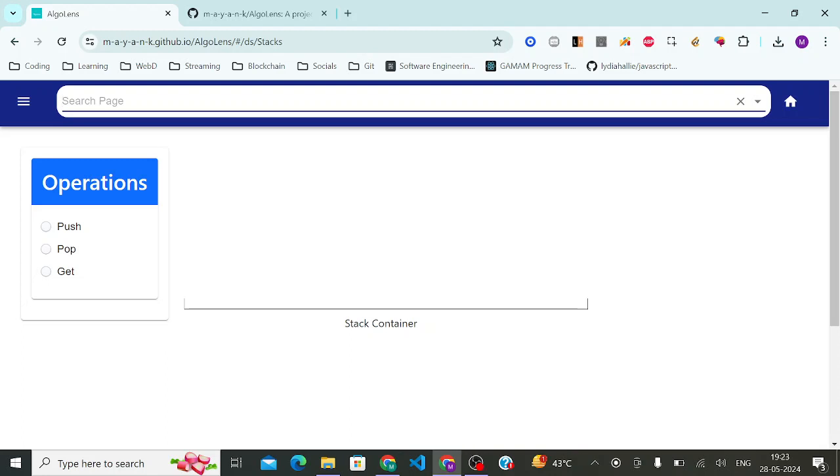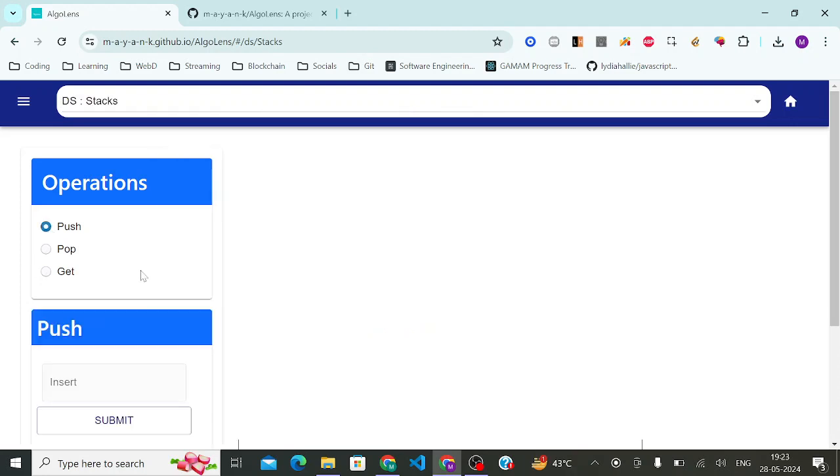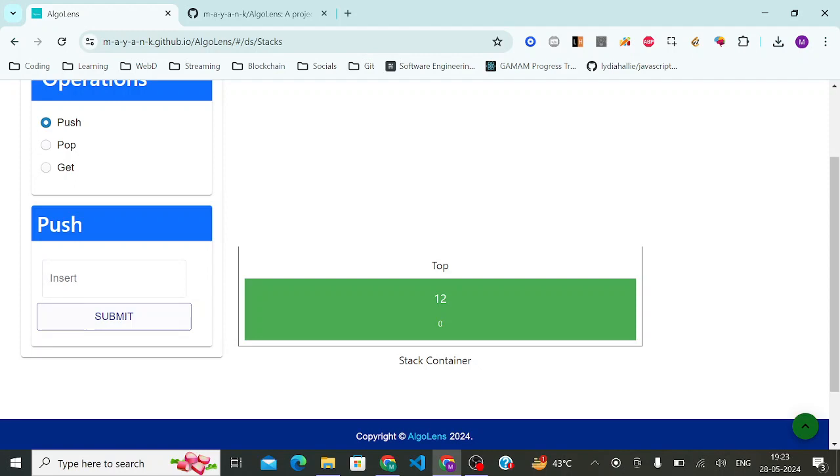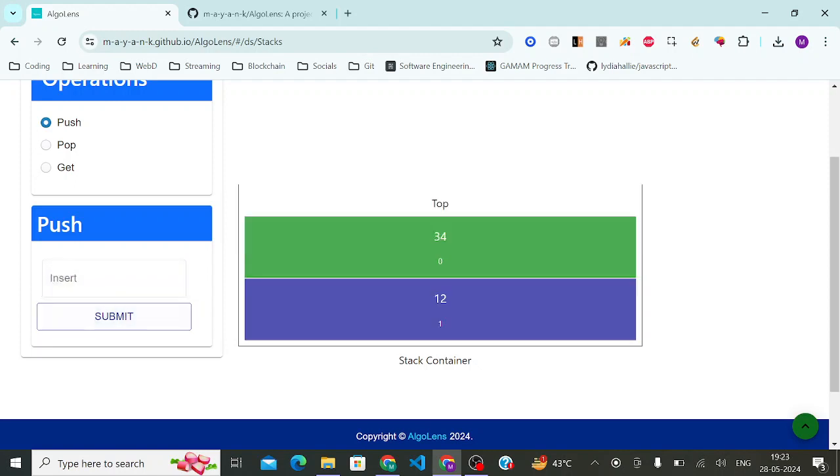Then I have the stack, for example. You can push an element to the stack and it shows that your stack container is filling up and highlights the top element, and then you can add more elements to it.